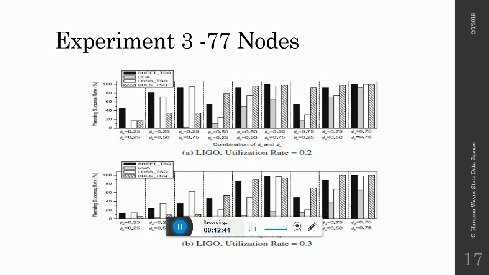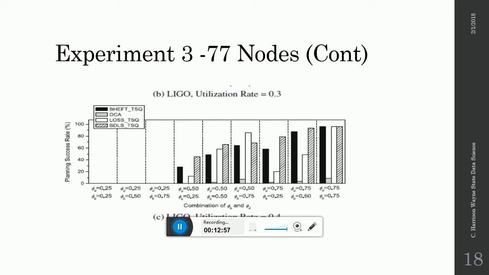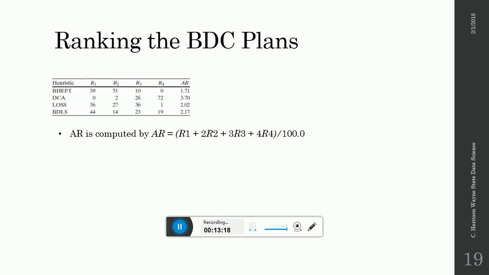On a little bit smaller system, we still have the same deal, utilization rate of 0.2 and going up to 0.4, and we can see the BHEFT algorithm performs well on these smaller systems. And then as the utilization rate gets to 0.4, again we see almost non-existent planning success in the very tightly constrained 0.25 budget and 0.25 deadline. They do start to loosen the budget a little bit with 0.5 and 0.25, but there's still no planning success rate at that level.